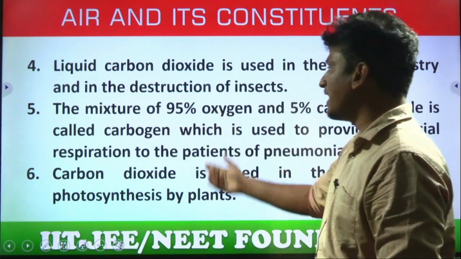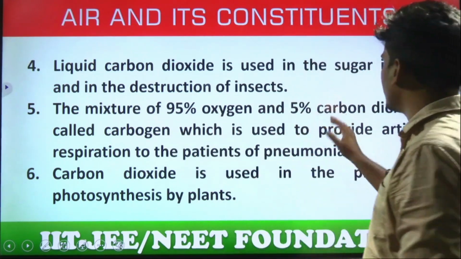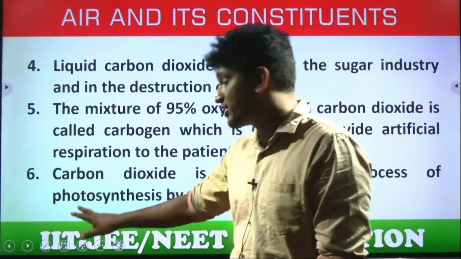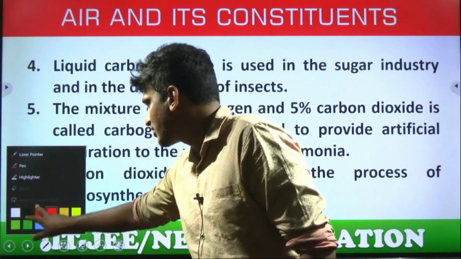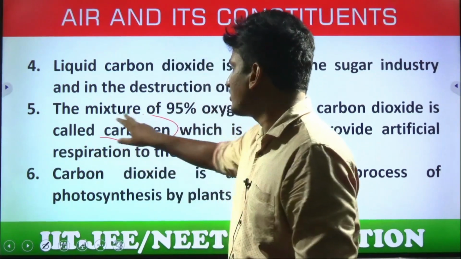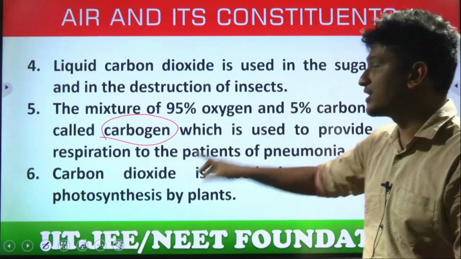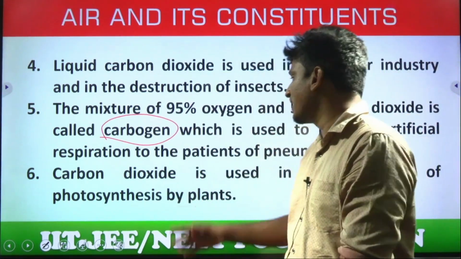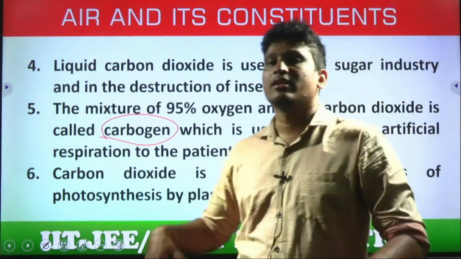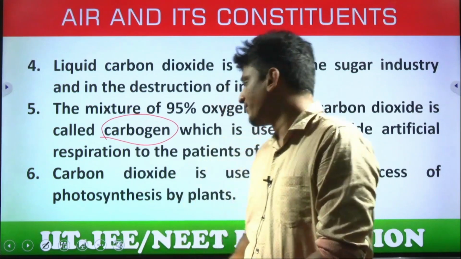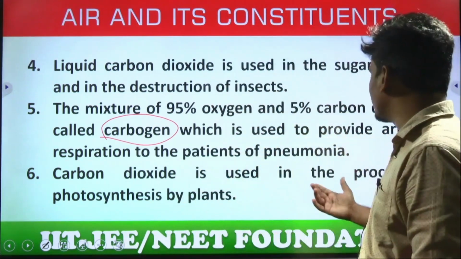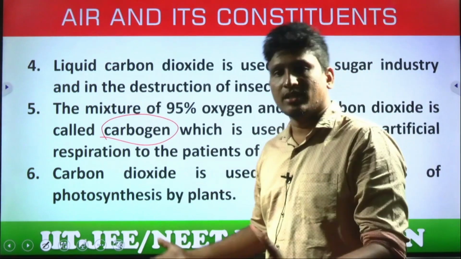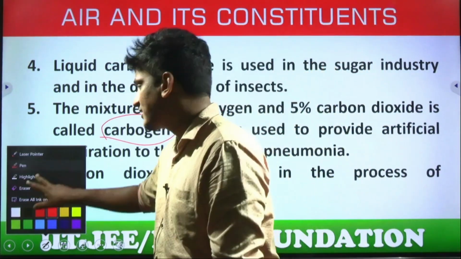The mixture of 95% oxygen, O2, and 5% carbon dioxide is called carbogen. Very, very important point, students. Where is it used? It is used in the medical industry for artificial respiration, breathing purposes, mainly for patients of pneumonia, which is a kind of lung disease. Carbon dioxide is also used in the process of photosynthesis by plants, which we have already discussed.